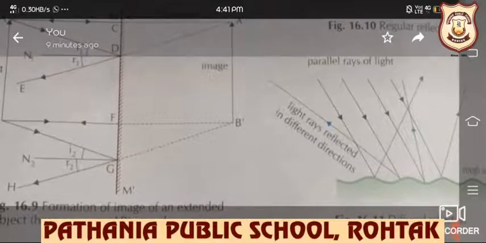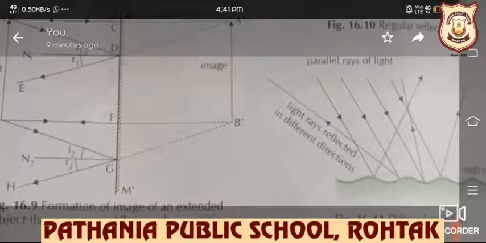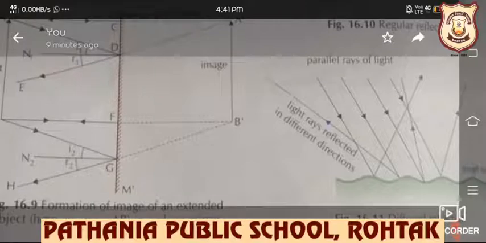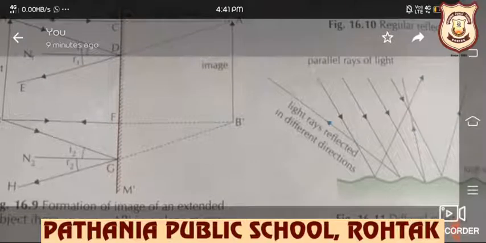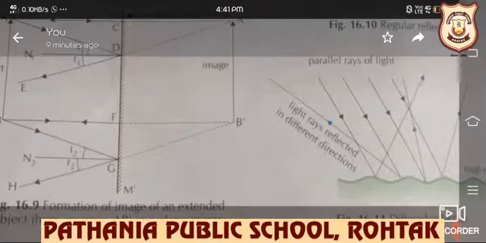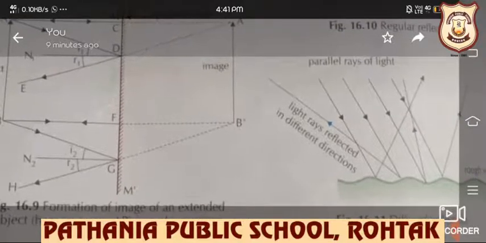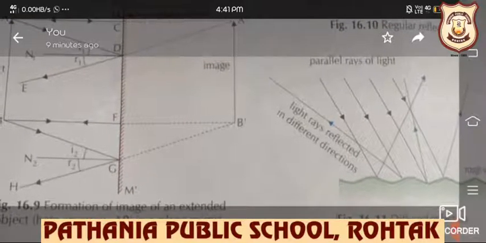So now we have understood an important concept: irregular or diffuse reflection is not due to the failure of laws. It is caused by the irregularities of the surface. Basically beta, it is not saying that laws are not valid. इसमें incident ray और reflected ray equal होते हैं, लेकिन because the surface is not smooth, these give rise to diffused or irregular reflection.